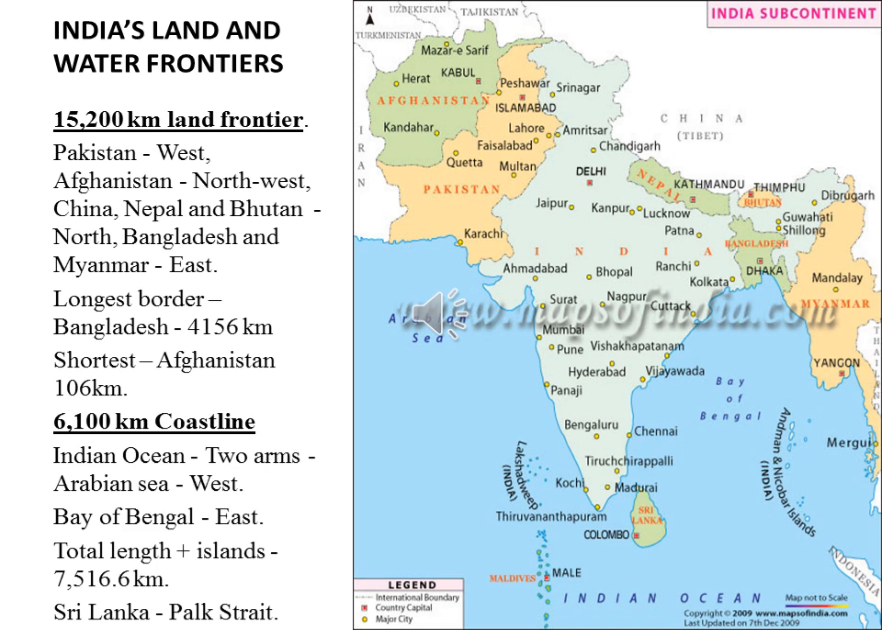India's land and water frontier. Frontier means a boundary line that separates two countries. So the total land frontier of India, the boundary line on the mainland, was 15,200 km.